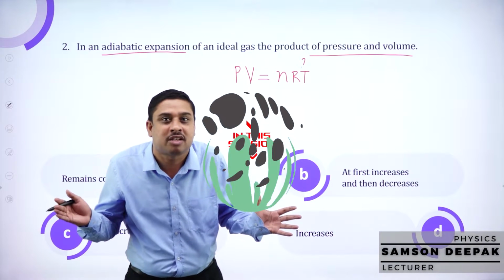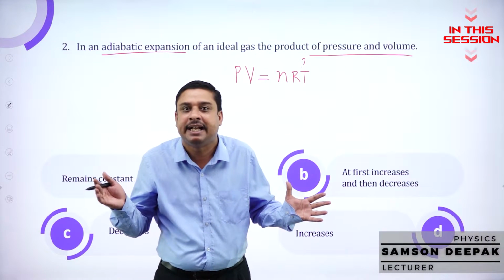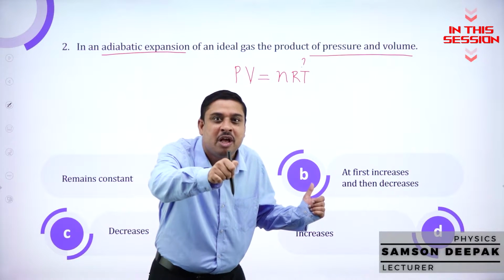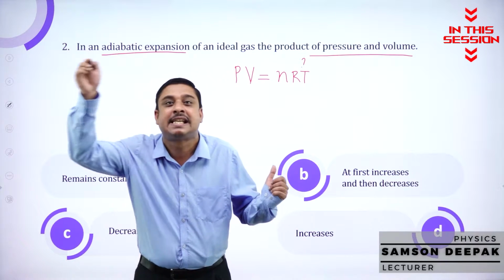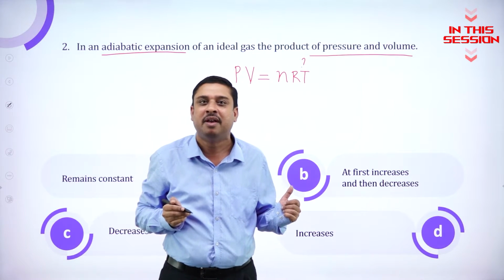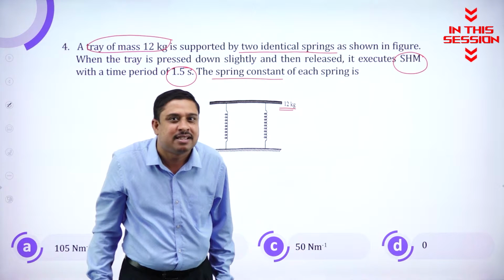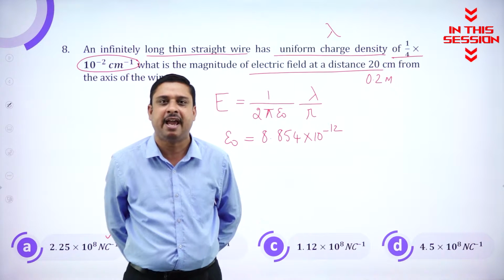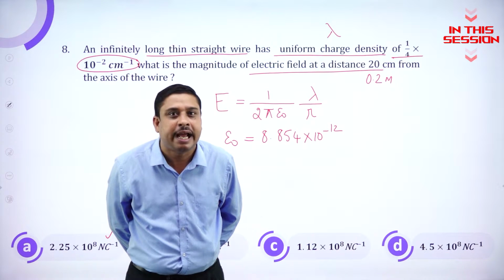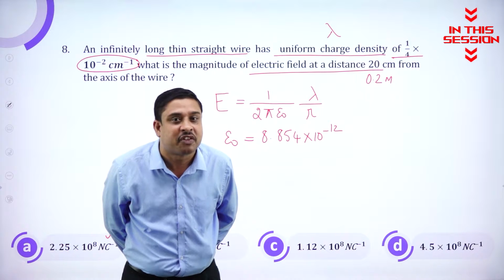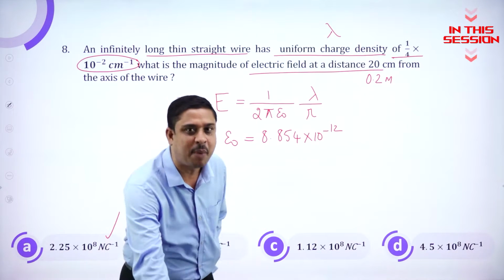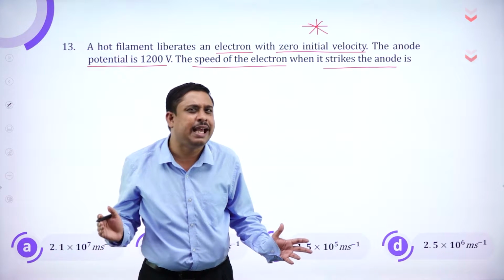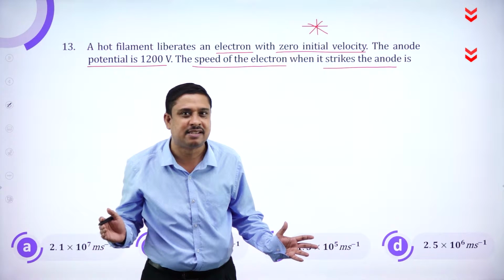Adiabatic process means heat is neither added to the system nor taken away from the system. Identical springs: the first step of conclusive inference, don't be bothered about the magnitude of the answer. Simplification of powers will yield you the realistic answer. What do you call the anode potential as?